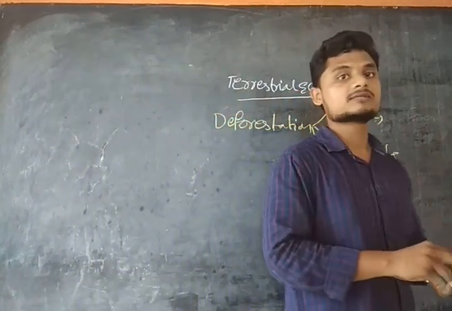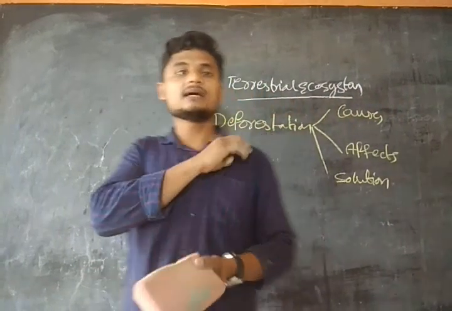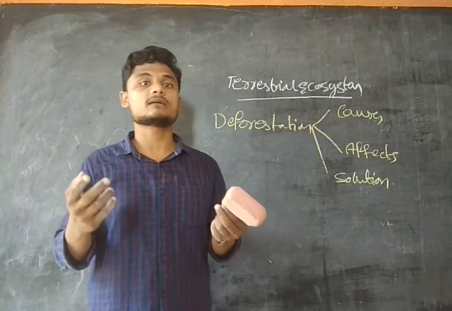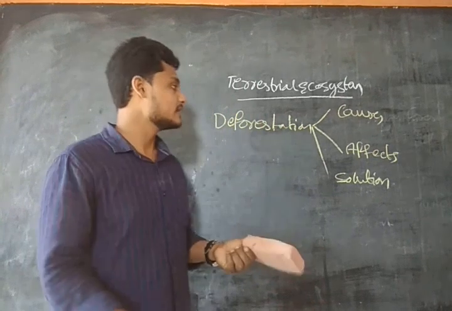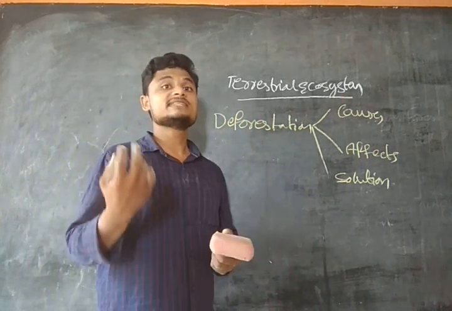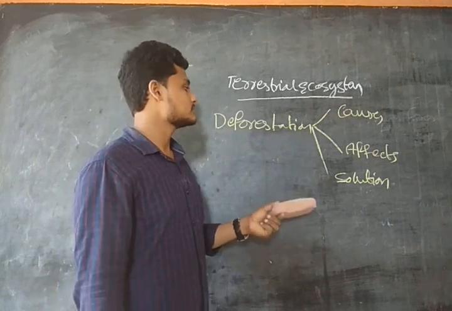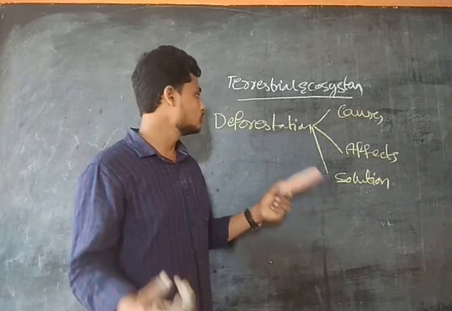We can also see conservation efforts, like the few laws and programs that the government is taking. If you gather all those things and implement them properly, and the important one is land use planning, all these will be the solution to overcome deforestation.